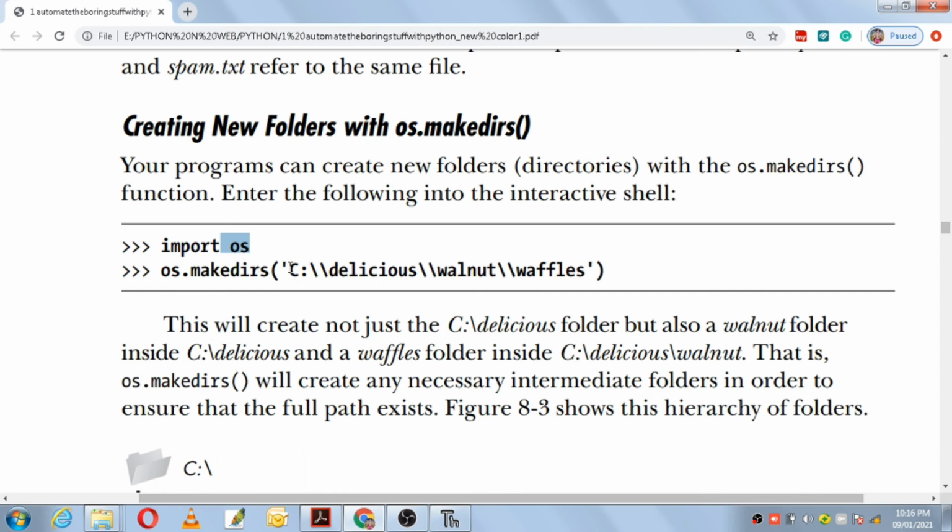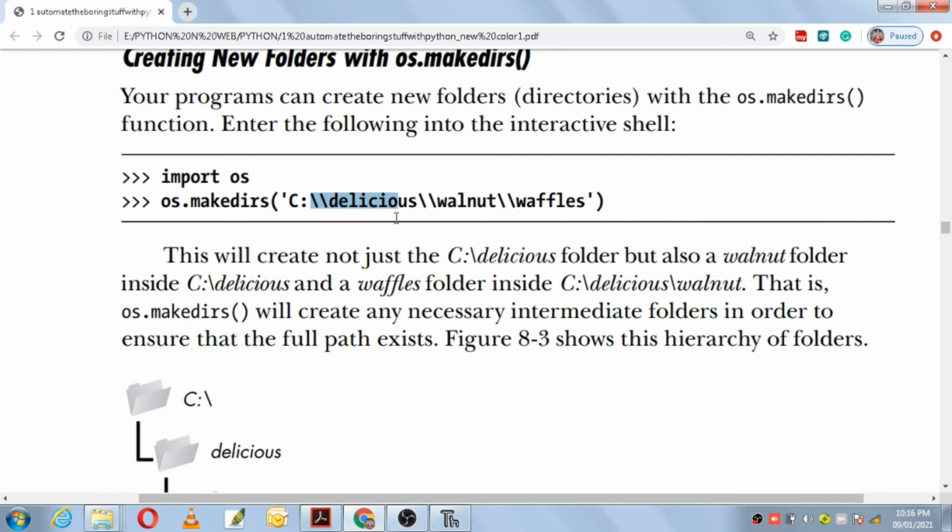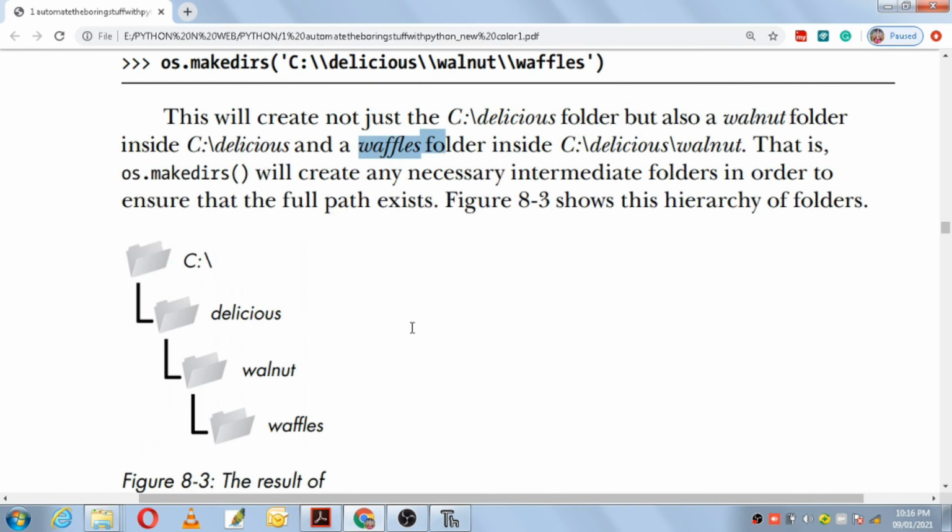os.makedirs in C drive will create a folder known as delicious, and inside delicious it will create a folder known as walnut, and inside walnut it will create a folder known as waffles. This will create not just the delicious folder but also a walnut folder, and inside the walnut folder a waffles folder. So the hierarchy looks like this: C drive is the root folder, inside that you have delicious, inside that you have walnut, and inside that you have waffles.